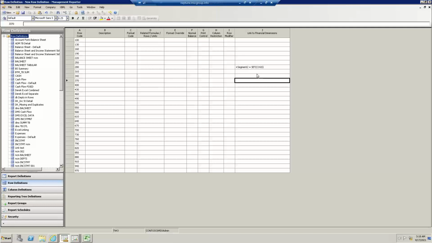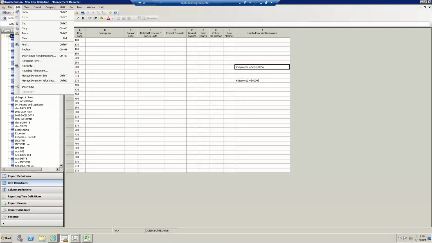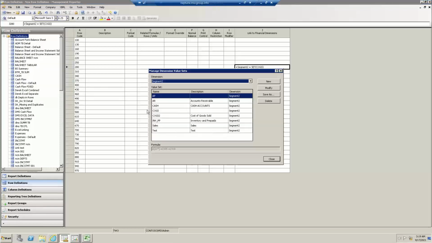Otherwise, if I had some other account, like account 4000, you might see just the segment 2 without the word set in front of its name. That means a dimension value set. That was one of my first examples of segment 2. I'm going to return back and do a second example found under Edit, Manage Dimension Value Sets.